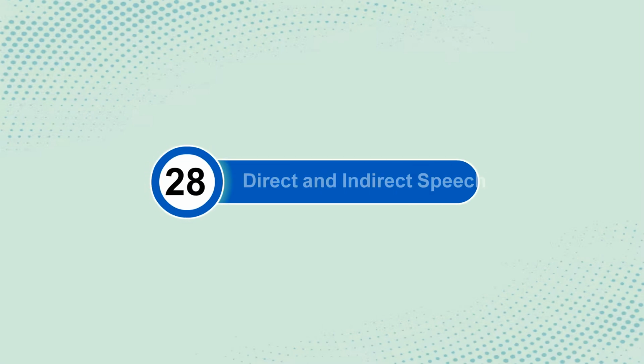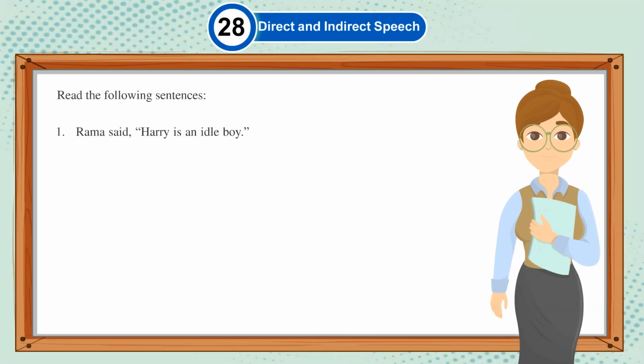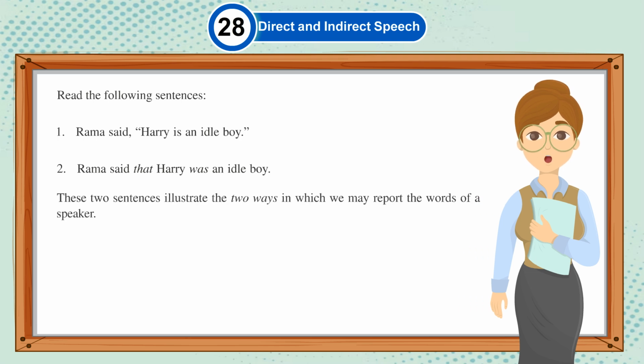Chapter 28: Direct and Indirect Speech. Read the following sentences. Rama said, "Harry is an idle boy." Rama said that Harry was an idle boy. These two sentences illustrate the two ways in which we may report the words of a speaker.